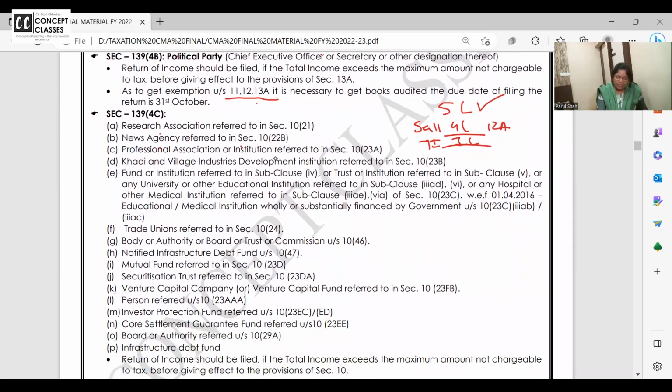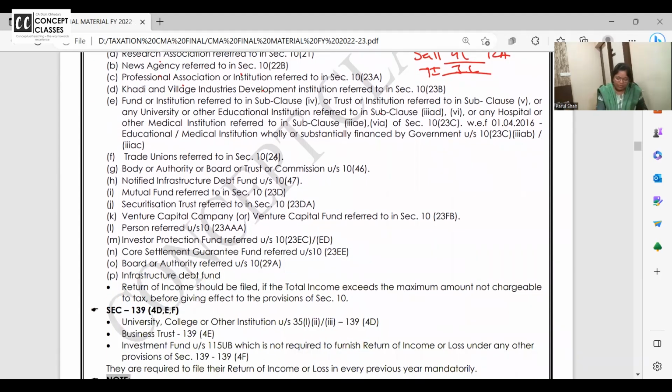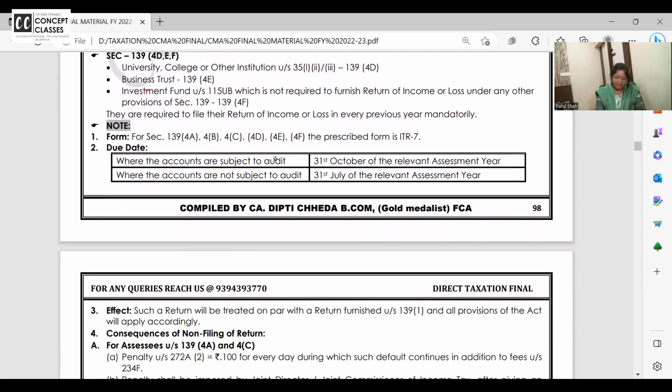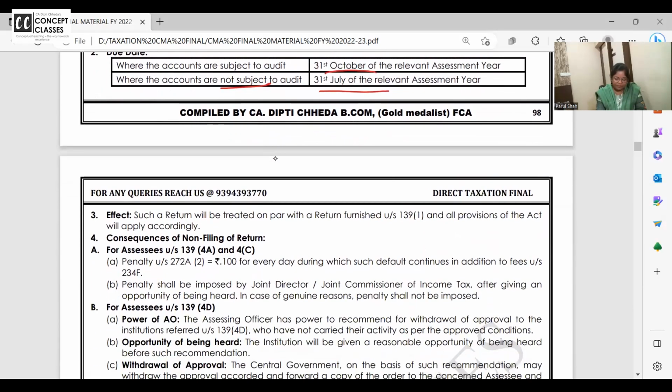Research institute, news agency, professional association, Khadi village, mutual fund, Venture Capital, just read this list. They all need to file the return. Universities, business trust. Business trust we will do in detail, writ and all. Investment fund, they need to file the return. They are required to file the return. Okay. Where these trust and all accounts are subject to audit, they will file the return in October. Otherwise, they will file the return in July.